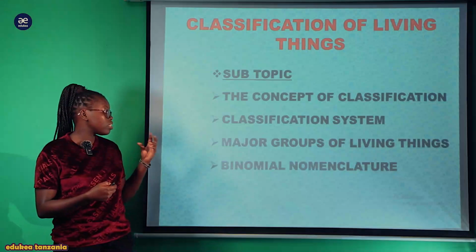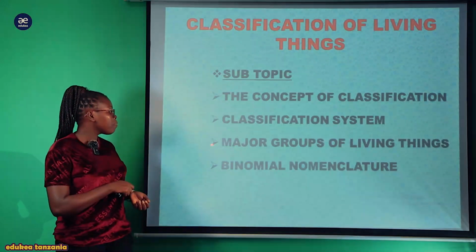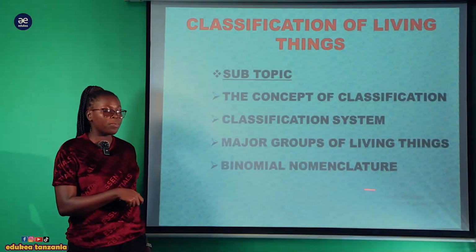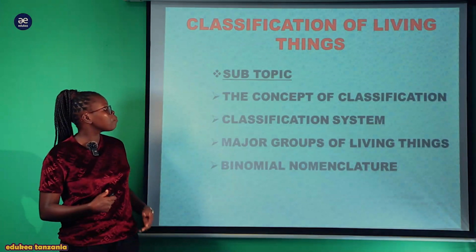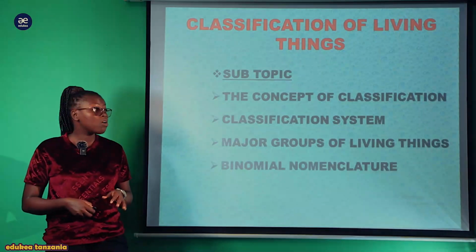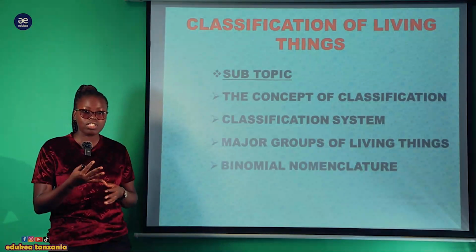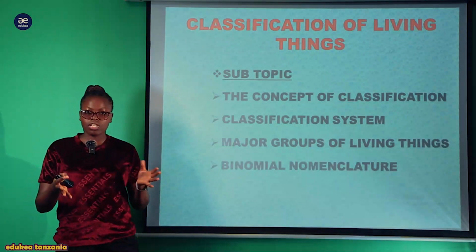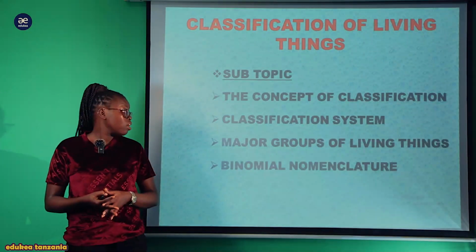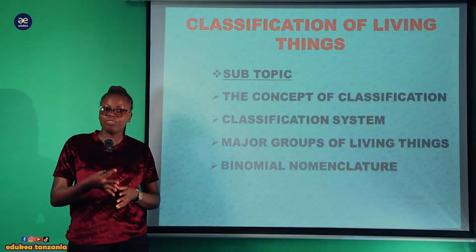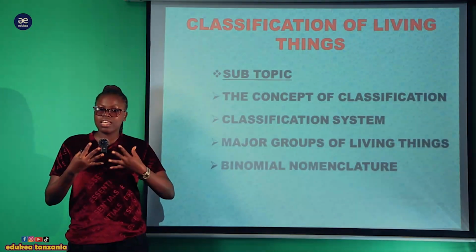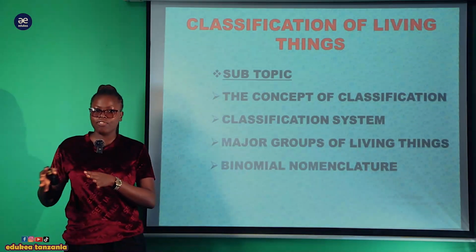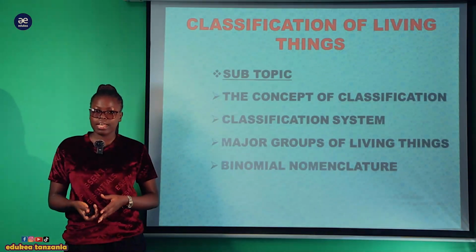In this topic, we will cover several subtopics: the concept of classification, the classification system, where we look at different types of classification, the major groups of living things, and the last one is binomial nomenclature. You are most welcome, because in this topic we will see how different scientists have managed to classify different groups of organisms, the relationship and system between different kinds of organisms which exist today. Also the naming of organisms, how the naming was created, and the names of different living organisms and plants we are using today.